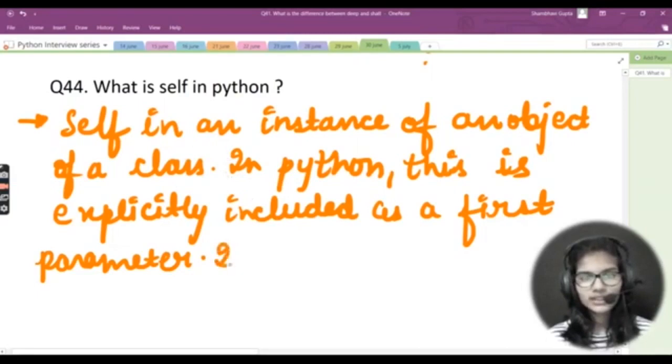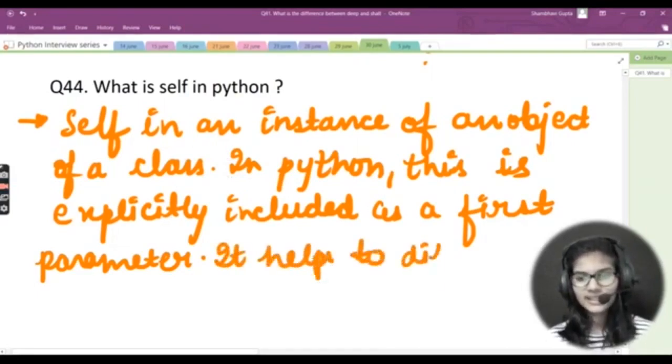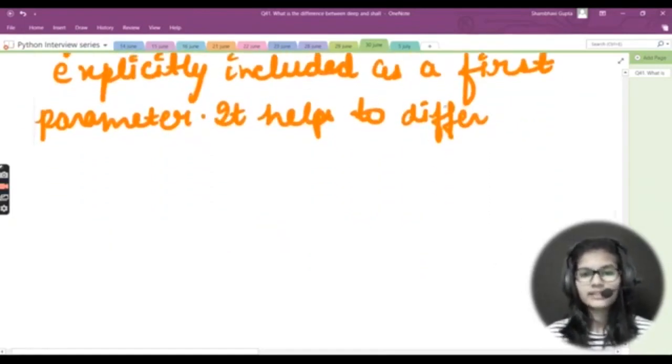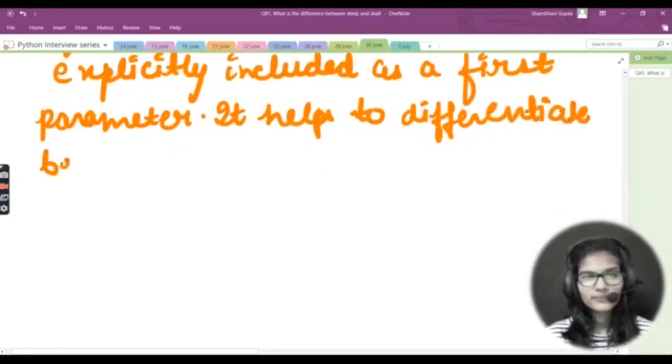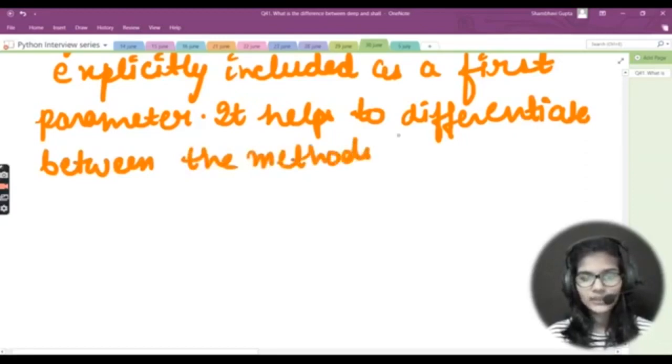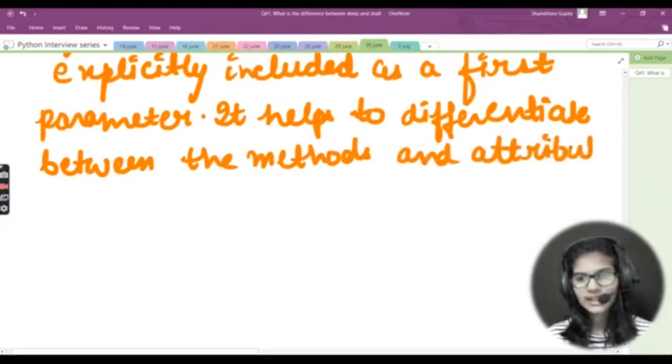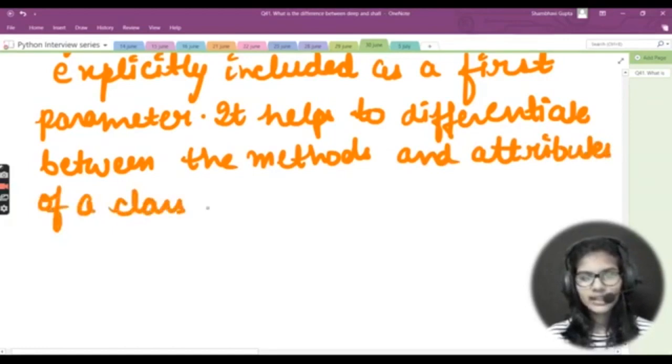Other than that, what is the other thing that it does? It basically helps to differentiate between the methods and attributes of a class and local variables.